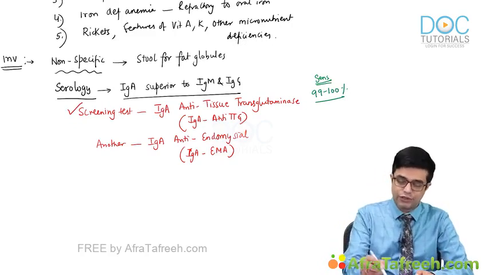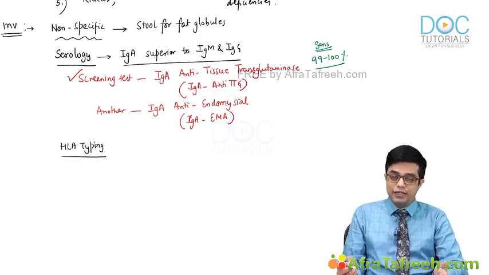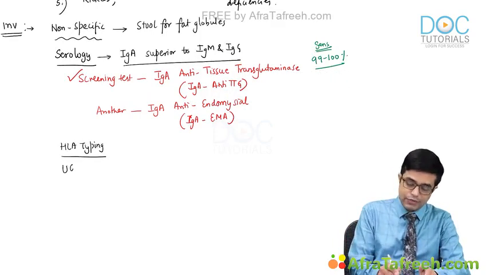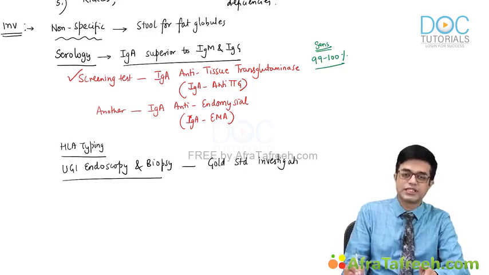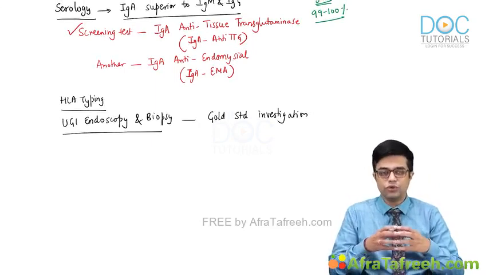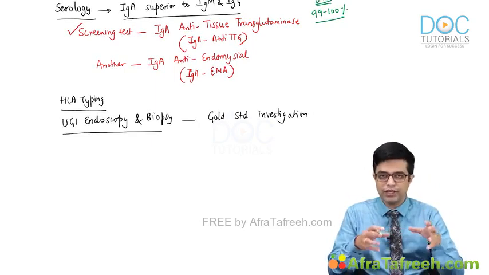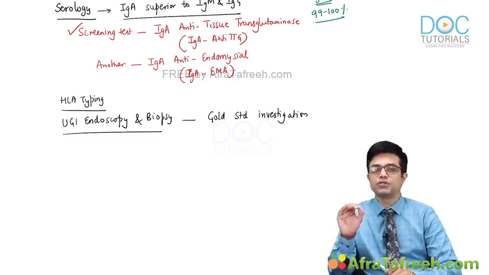Other than that, we go in for HLA typing, where we look for DQ2 and DQ8 alleles, and finally we have upper GI endoscopy and biopsy, which is considered to be the gold standard investigation. When you do upper GI endoscopy, you find that the duodenal and proximal jejunal mucosa has been overly smoothened because of atrophy.